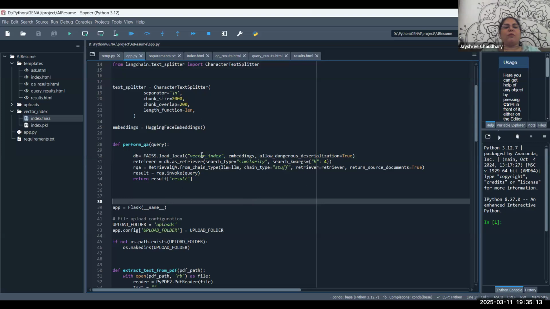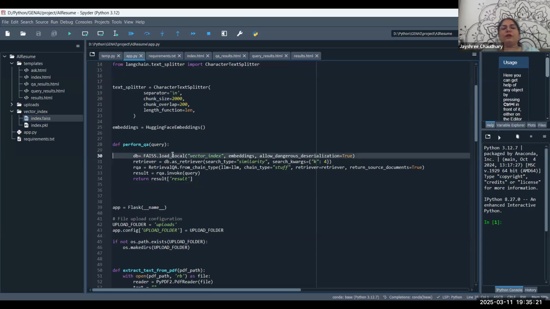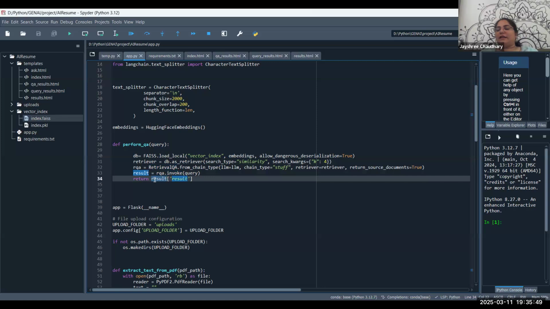So see this, all the options that are mentioned over here. See this, we are just going to set the database. We load that vector index. We call the retriever. We tell it to retrieve based on the similarity. Give me the top 4 results. I call the RetrievalQA. I give it my LLM model because that is how the response is generated. And then I call the invoke method of this RetrievalQA, and I pass the query. And based on that, whatever the result is, that is generated.